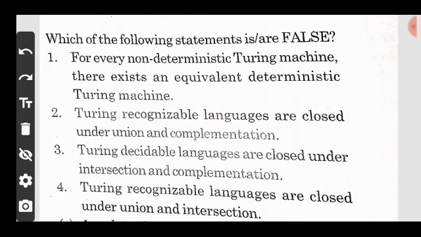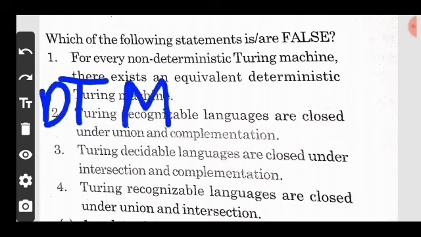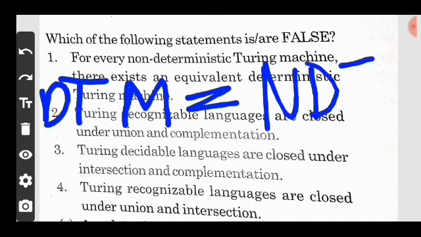Which of the following statements is false? Option A, for every non-deterministic Turing machine there exists an equivalent deterministic Turing machine. Yes, we know that every non-deterministic Turing machine is equal to a deterministic Turing machine.